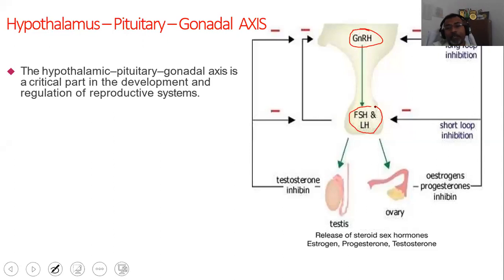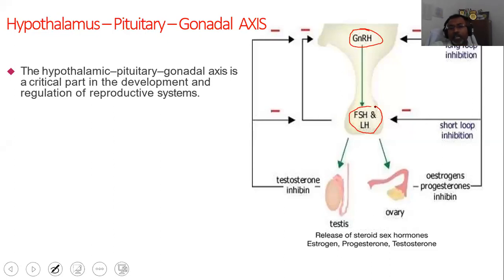FSH and LH is having dimorphic. It is a sexual dimorphic hormone that females में इनके अलग रोल है, मेल में इनके अलग रोल है. Obviously, reproductive system को जो affect करेंगे, that will be basically the dimorphic. So it is a sexually dimorphic hormone, and in male and females they are having the different set of actions. They act on the gonadal cells, basically the testis and ovary, and act on the release of the steroid sex hormones from these glands, like from the testis, testosterone, and from the ovary, estrogen and progesterone are secreted.